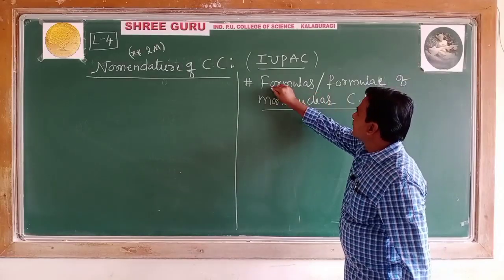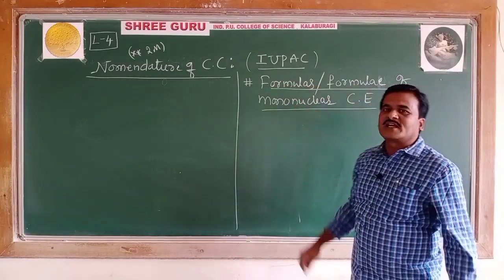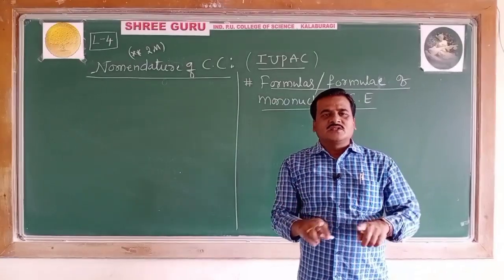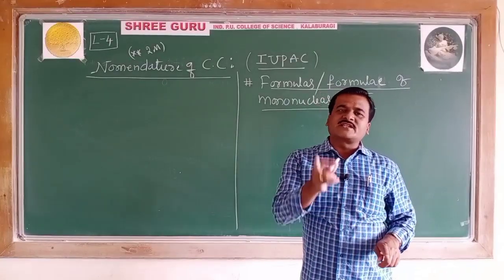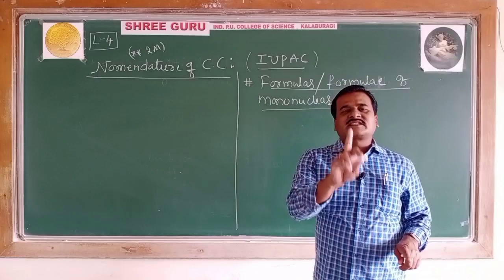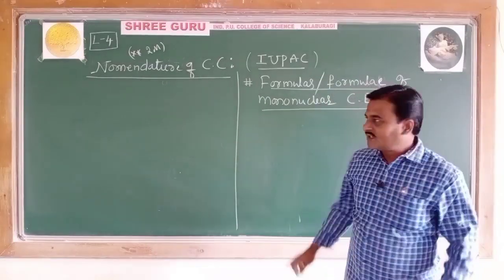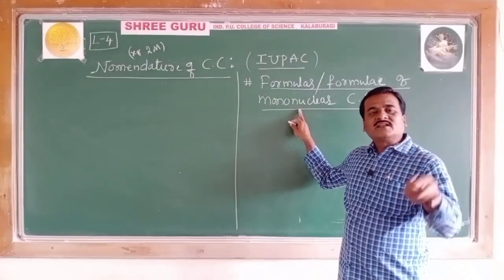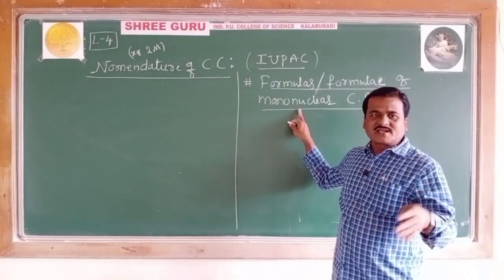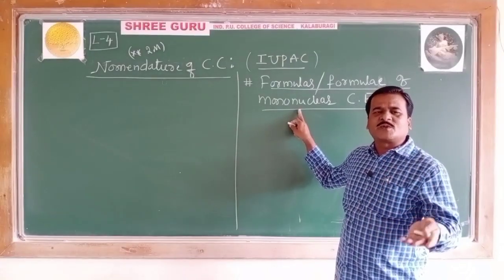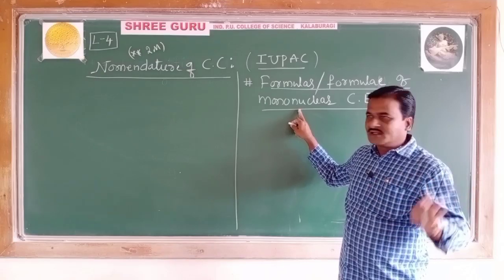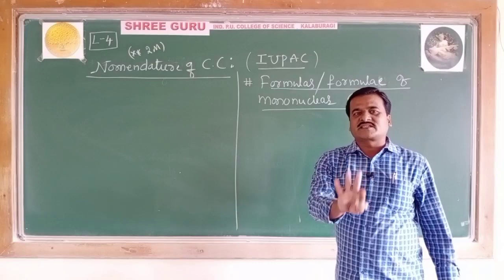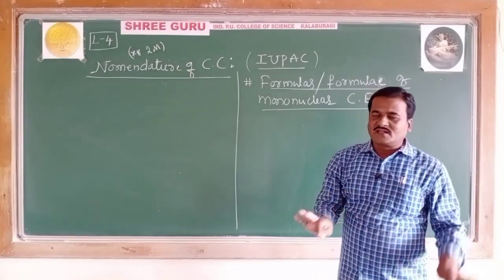First, try to understand what is this mononuclear coordination entity. A coordination entity containing a single central atom, maybe iron, maybe copper, maybe platinum, cobalt, nickel, whatever, is said to be mononuclear.